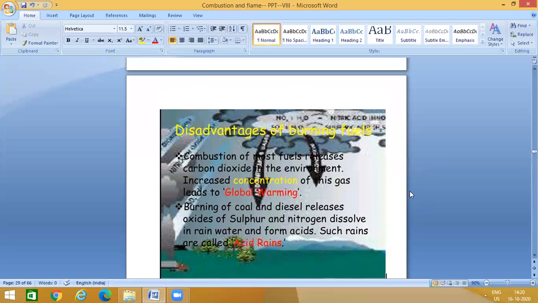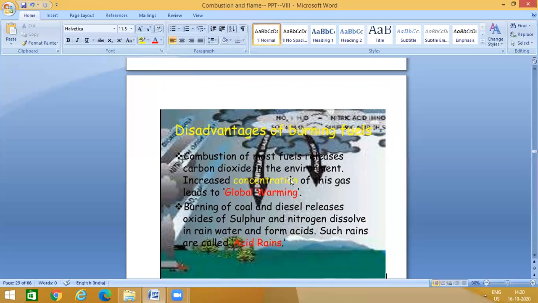Then other disadvantages: combustion of most fuels releases carbon dioxide in the environment. Increased concentration of this gas leads to global warming. It's a very common term, global warming. Why will global warming happen? Also we learned about ozone layer depletion, because the carbon dioxide level will increase in the atmosphere, in the surroundings, in the environment.